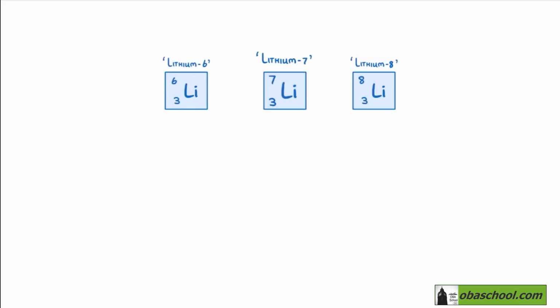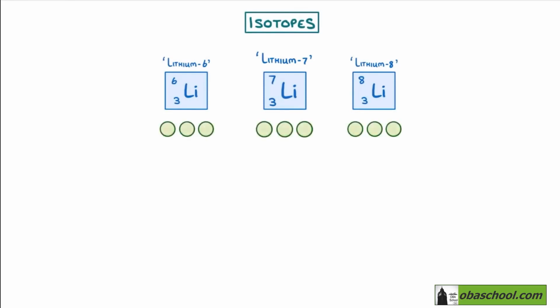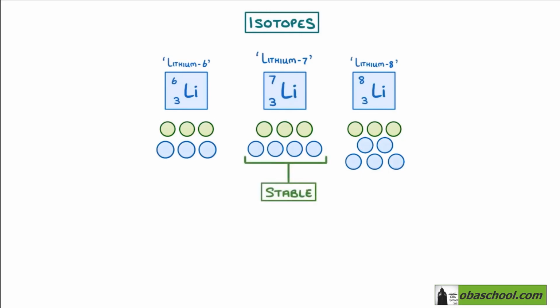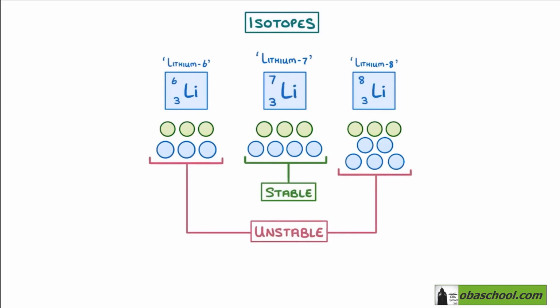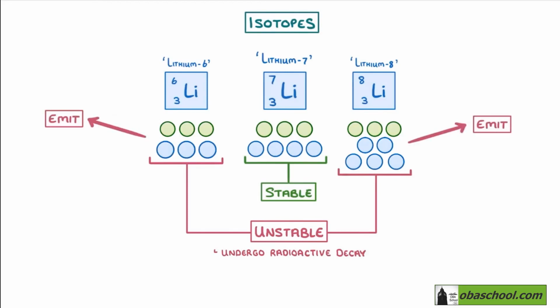In the last video, we have learned that each element comes in a number of different forms called isotopes. Each has the same number of protons, but different number of neutrons. Importantly, only one or two of an element's isotopes are stable, while the rest are unstable, and so undergo radioactive decay, where they emit something for them to change slightly and become stable.